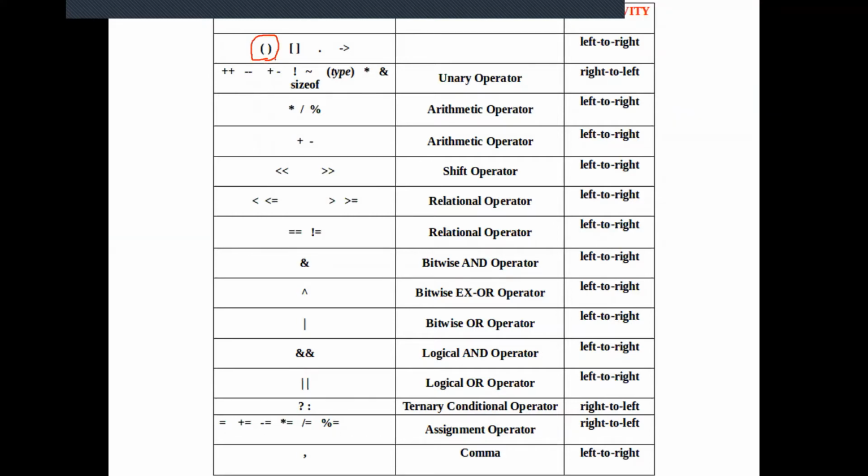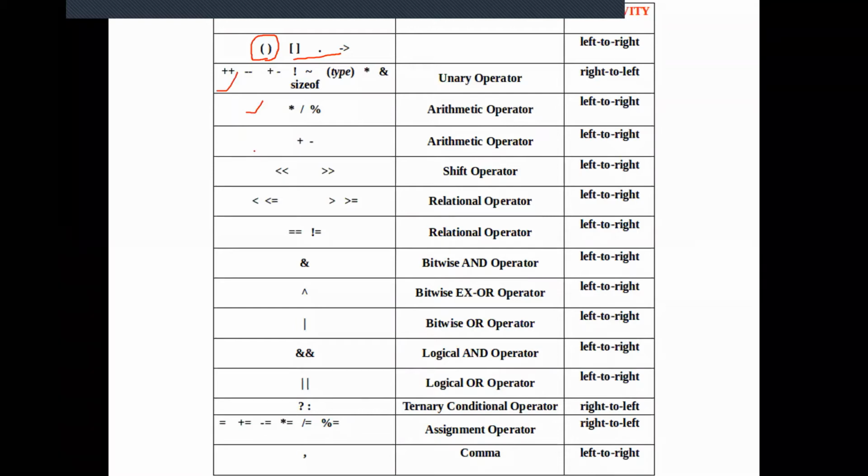Parenthesis is listed along with the other operators, but it has the highest priority. So we will be constructing a table, I told, no? We have already seen arithmetic operators, unary operators, bitwise left and right shift, relational operators, bitwise and, bitwise or, logical and, logical or. So this will be the table of all the operators together.